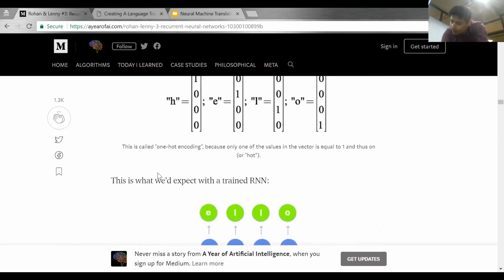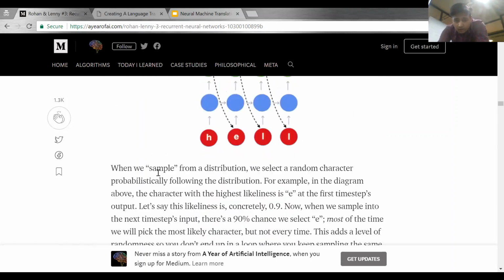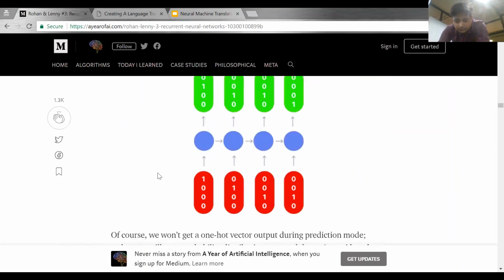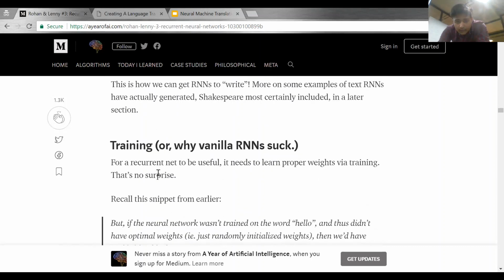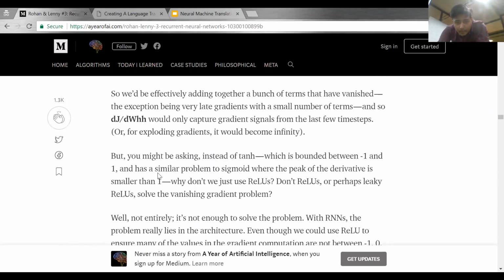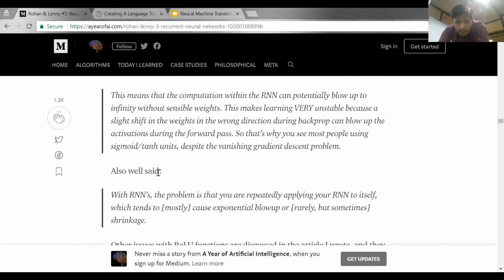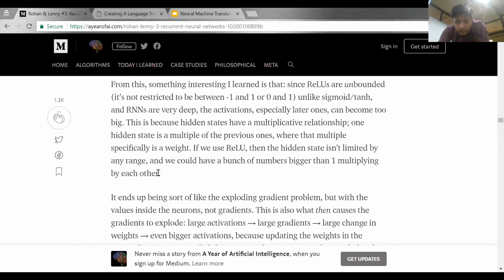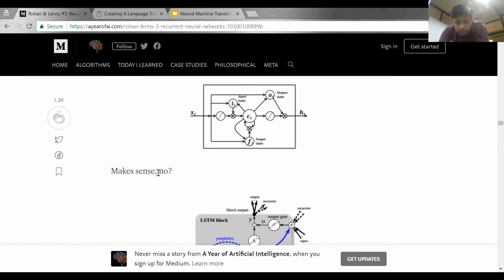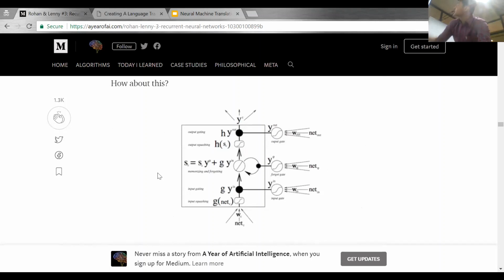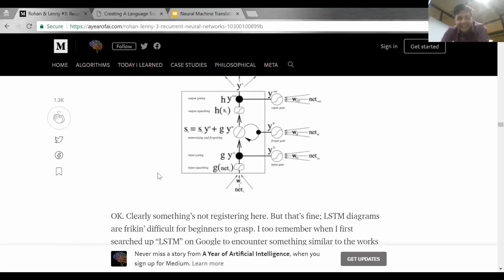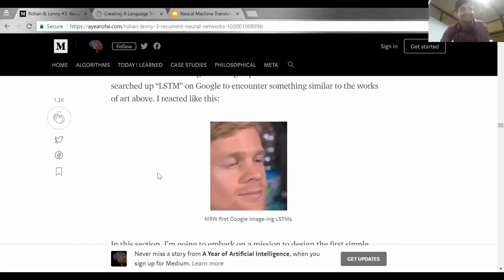To solve this problem, LSTM uses cells. This is the structure of a cell, but you may not understand it yet, because it's very complicated. That's why it's giving this expression.